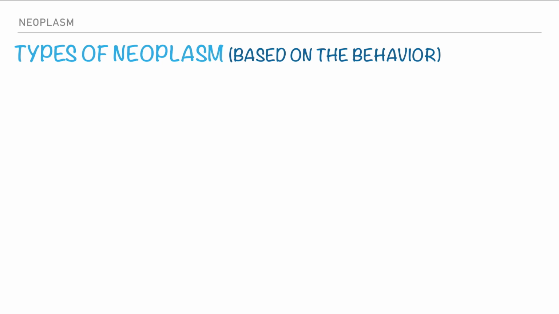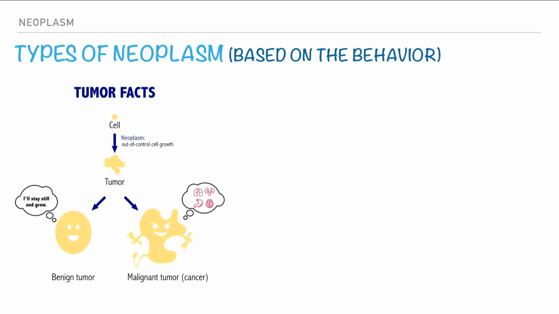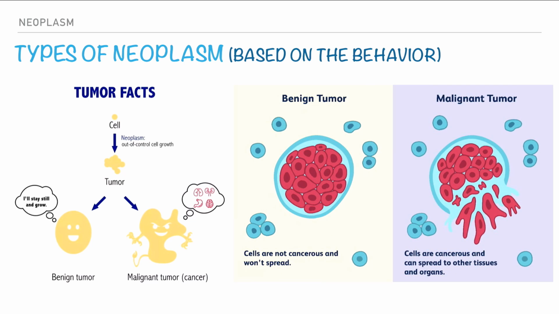The first type of classification is based on the behavior. As we know, it is classified into benign and malignant. The main difference between benign and malignant tumors is that benign tumors remain localized, but malignant tumors spread into different sites in the body.